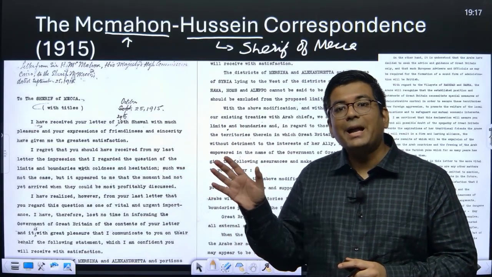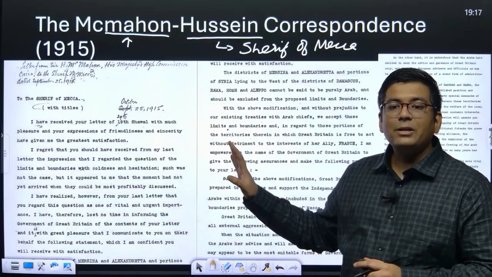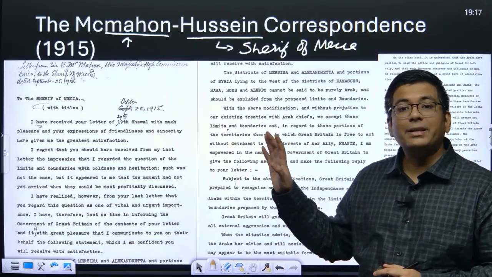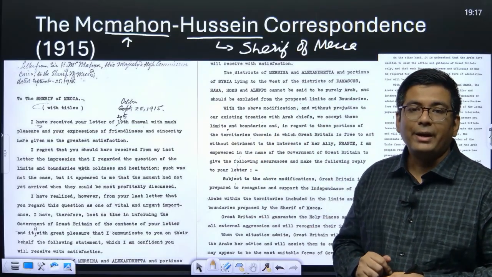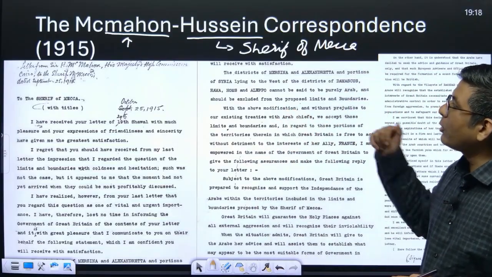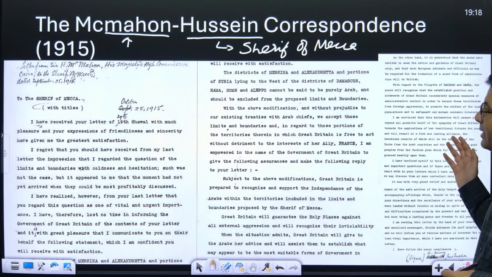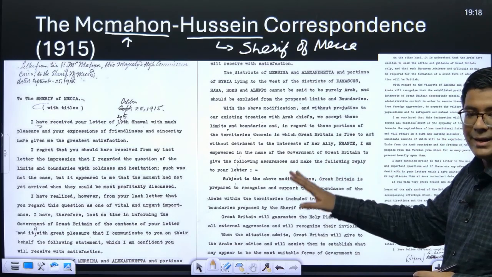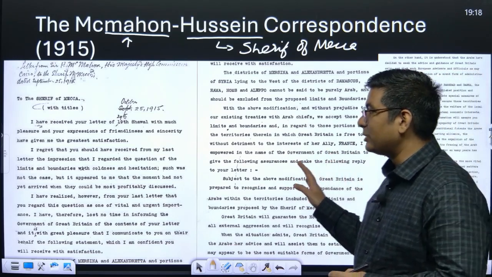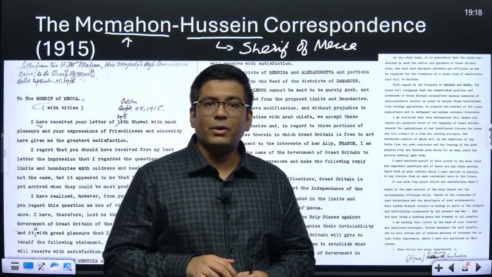So all the Arab provinces beyond the Arabian Peninsula would be taken together and considered independent. Okay, so there will be an Arab province here. This is something which was promised in the McMahon-Hussein correspondence, and this is basically the letter. When you want to read it, you may read it. You will also find a copy of this letter on Wikipedia as well as other sites.